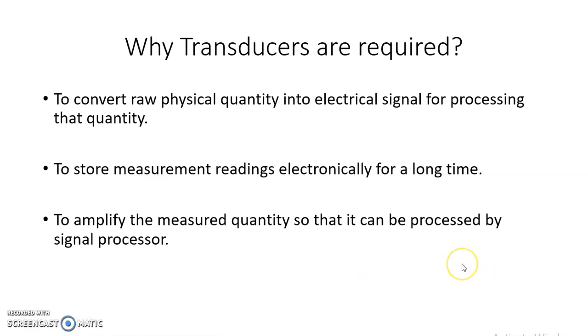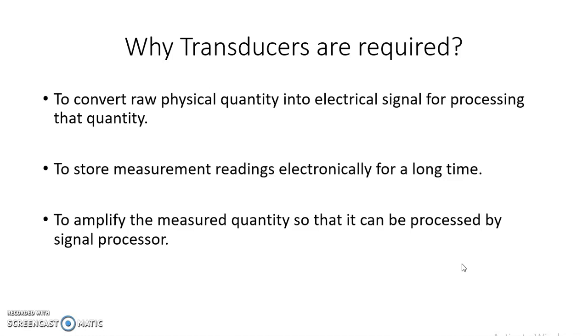Now let us see why transducers are required. In a measurement system, there is a sensor which senses the quantity and converts it into a measurable form. We can directly give the output of a sensor, and the output of the sensor can be directly measured. Then what is the necessity of a transducer?